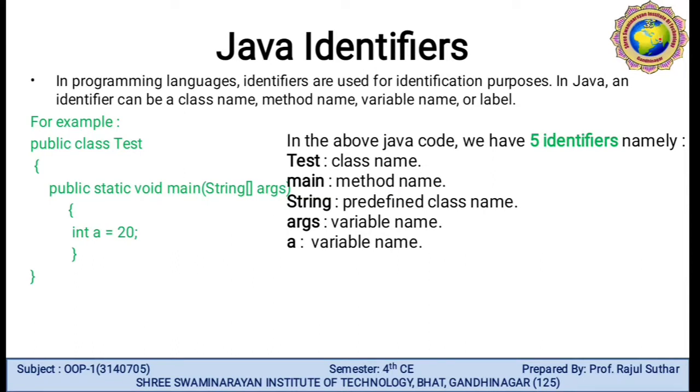What do you mean by keywords? Keywords are some special words that have a predefined meaning for the Java compiler. Hence, keywords cannot be used as identifiers.